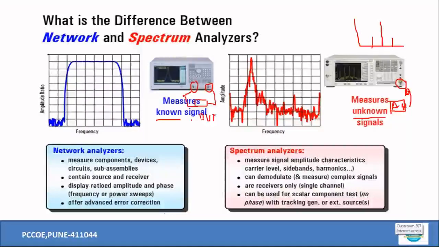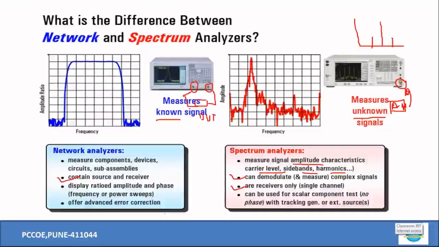And ultimately, it's not only a single difference available between them. There are multiple differences available, right? If you look at the network analyzers especially, they measure components, devices, circuits, and sub-assemblies. They are just used to measure the signal amplitudes and their characteristics, what the carrier level is, what the side bands are, what harmonics are available in that particular case, right? Here there is the source and receiver available, right? In this particular case, this is only a receiver, right? A single channel receiver it is, right?